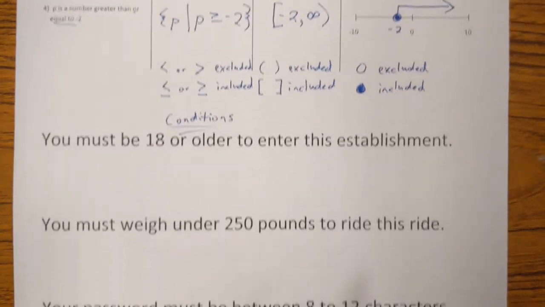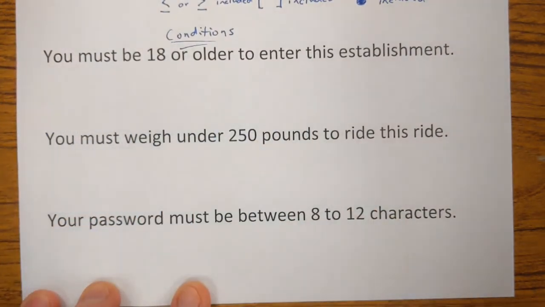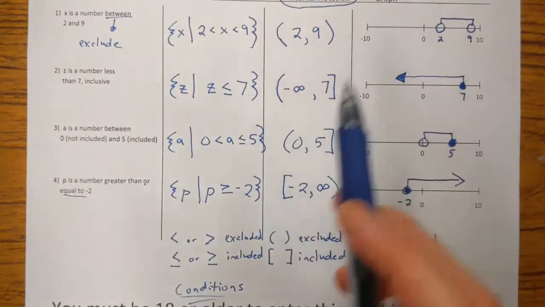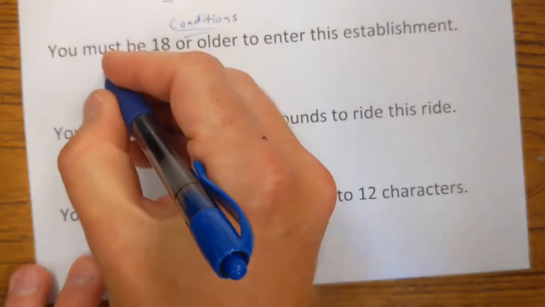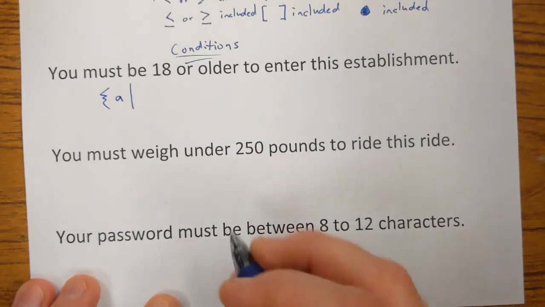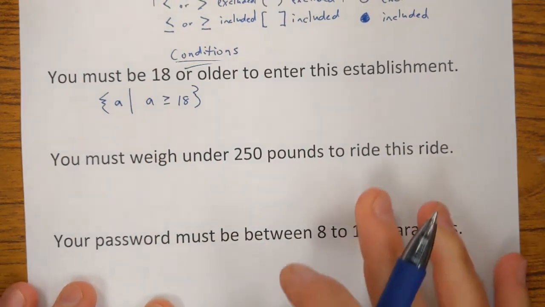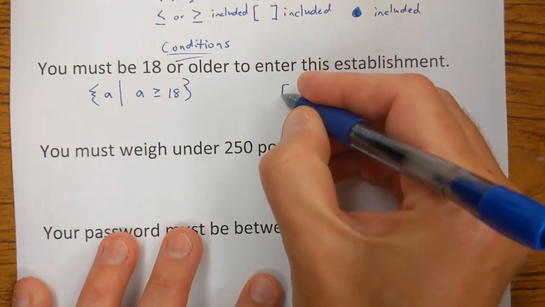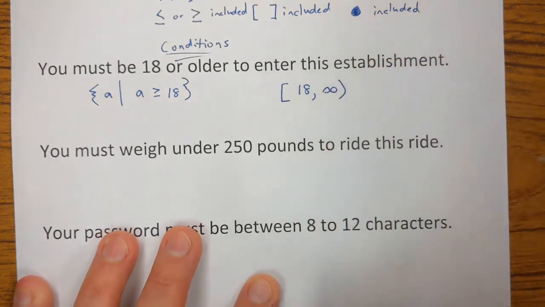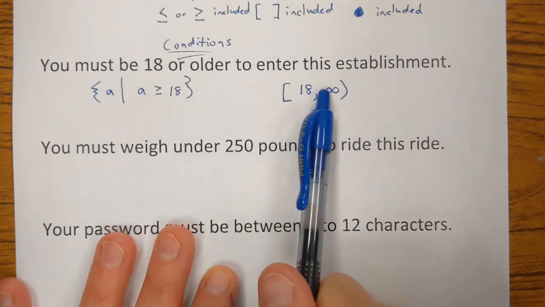Just to wrap this up though, let's go back to our original conditions. Let's try to apply this to real life. Any of these conditions, like you must be 18 or older to enter this establishment, could be displayed in any of these three ways. If I were to write it as set builder notation, I could say all values of A, if A was your age, such that A is greater than or equal to 18. Now, since our focus today was really on interval notation, here's what this would look like as an interval. Your endpoints would be 18, comma, infinity. You can be any age between 18 and infinity and be able to enter this establishment. And this says that the 18 is included.